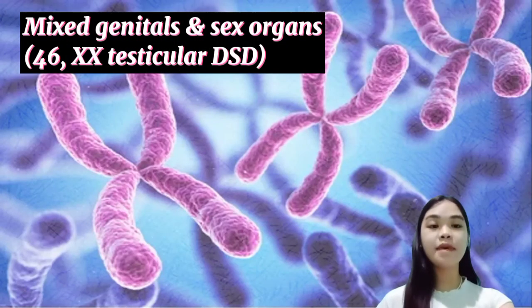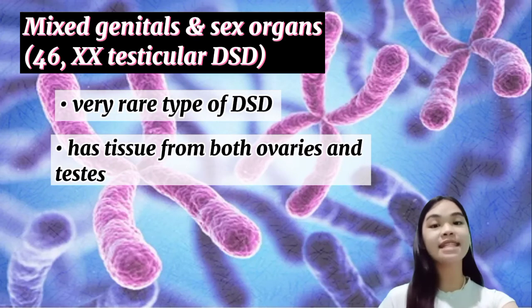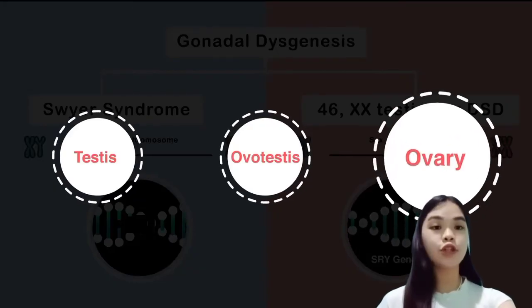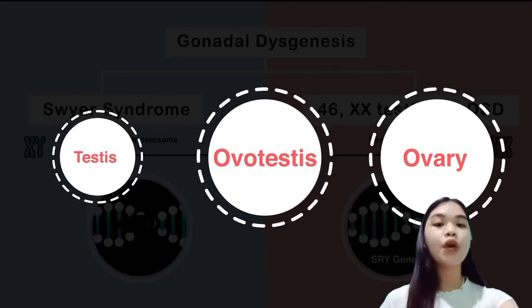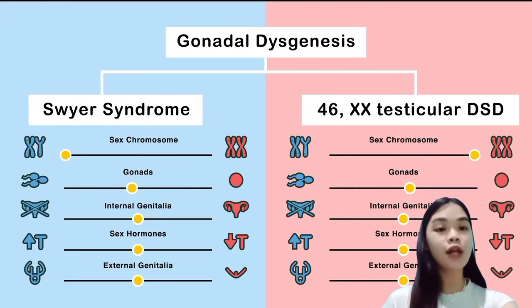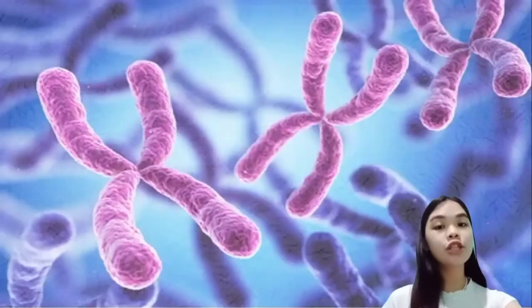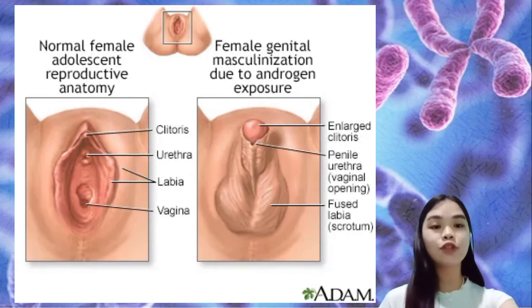The second one is the mixed genitals and sex organs. This is a very rare type of DSD where the child has tissue from both ovaries and testicles. The gonads can be any combination of ovary, testes, and ovotestis, which just combines the ovary and the testes. Without fully functioning gonads, it will not produce hormones. That's why the body does not develop in a typical male or female pattern. Children with this type of DSD have female chromosomes. Although the cause of this condition is not known, some cases have been linked to genetic material normally found on the Y chromosome that is misplaced on the X chromosome.